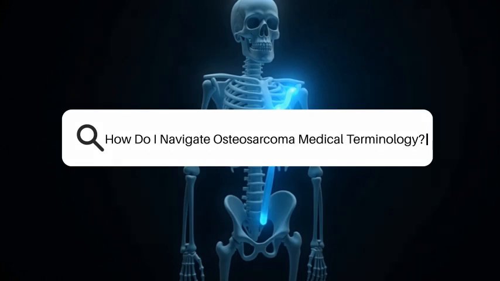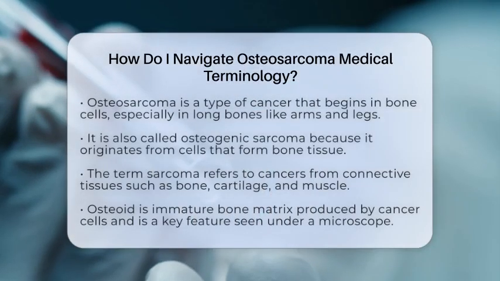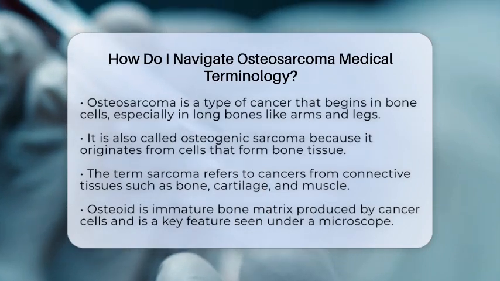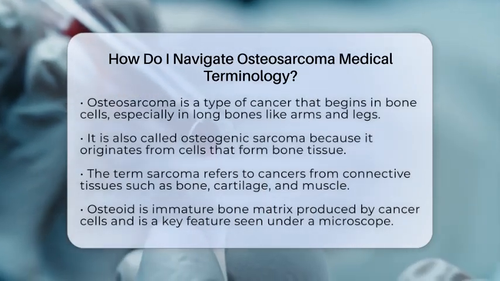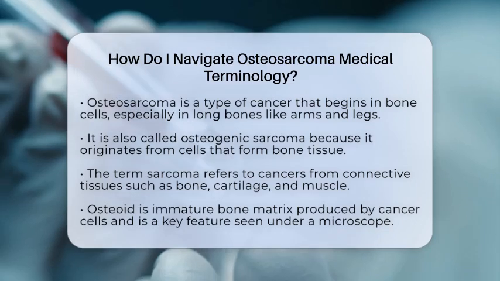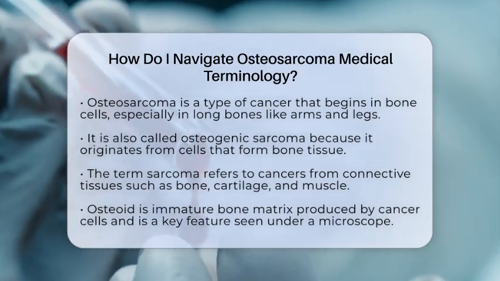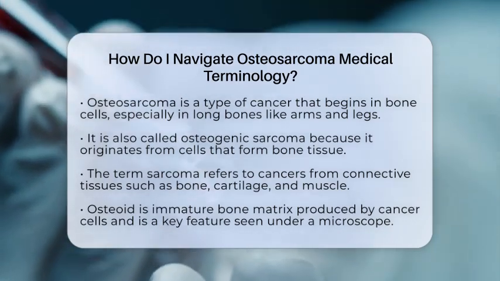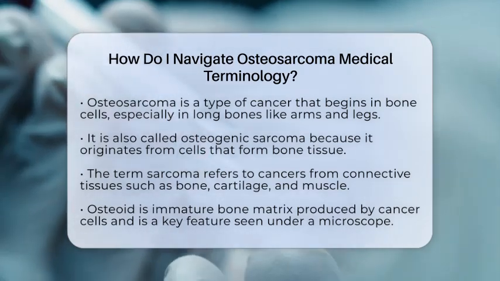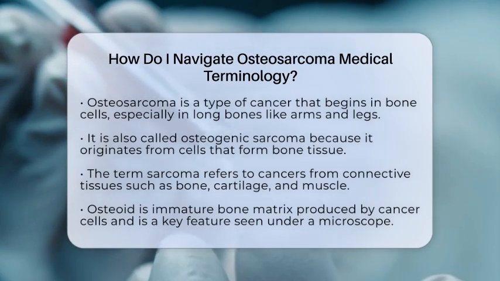How do I navigate osteosarcoma? Medical terminology. Understanding osteosarcoma medical terminology can feel overwhelming at first, but breaking down key terms makes it much easier. Osteosarcoma is a type of cancer that starts in the bone, specifically in cells that normally produce bone tissue. It is also called osteogenic sarcoma because it originates from bone-forming cells.